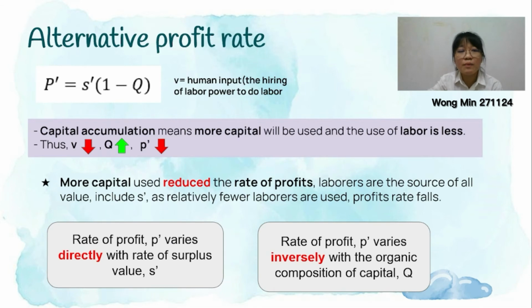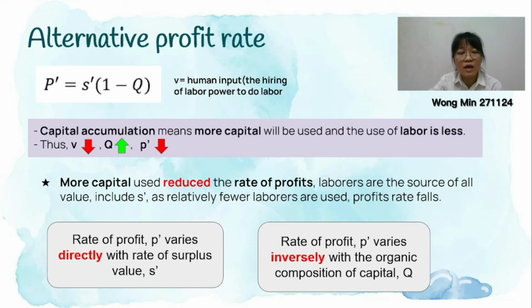Next, we'll talk about the alternative profit rate. We have another formula here, which is P prime equals S prime times 1 minus Q. Karl Marx said that when capitalists are motivated to do capital accumulation, it means that more capital is used but less labor is used, because there is a trade-off relationship between capital and labor.